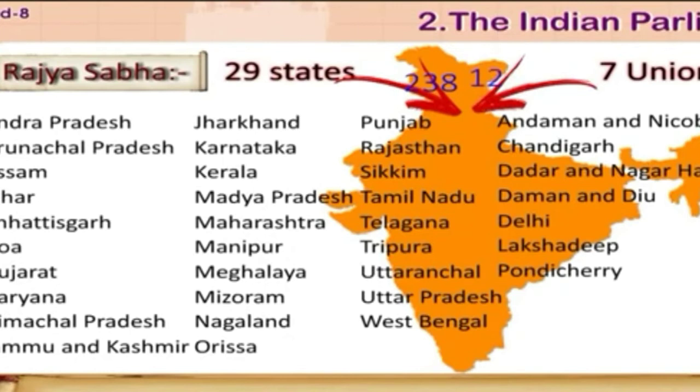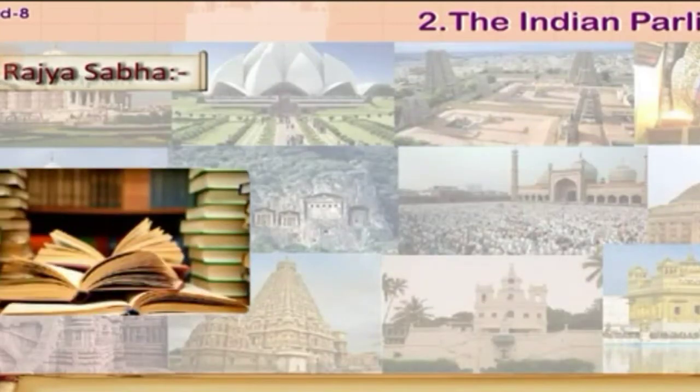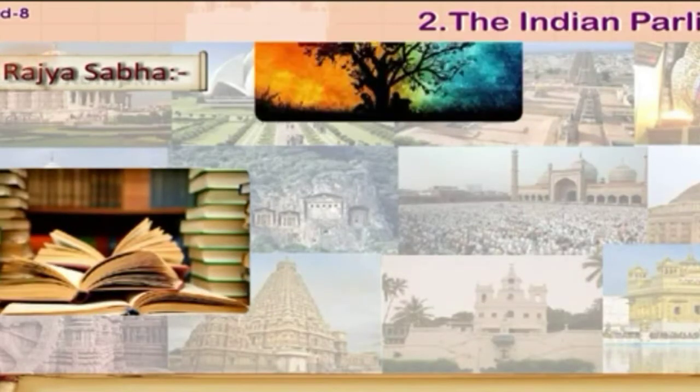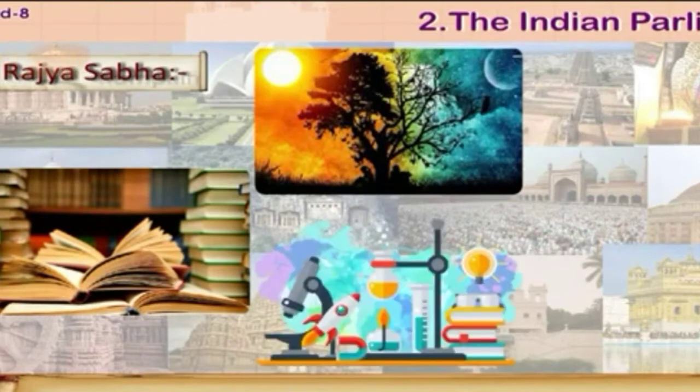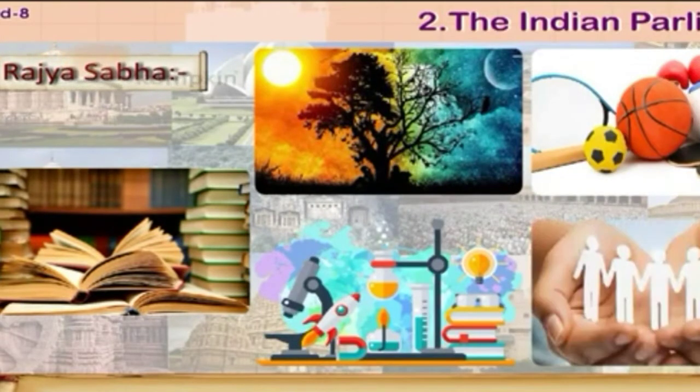Remaining 12 members are appointed by the President. These members are usually experienced and distinguished personalities from the field of literature, arts, science, sports, and social work.